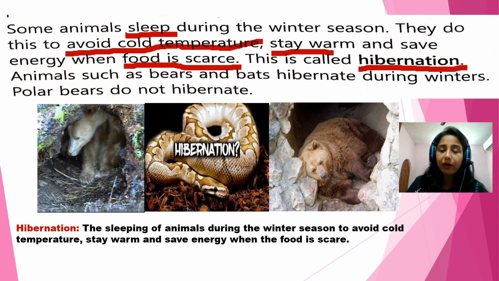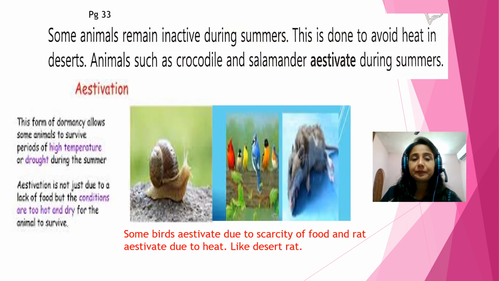Now there is one more paragraph. This is given on page number 33. Some animals remain inactive during summers. This is done to avoid heat in deserts. Animals such as crocodile and salamander estivate during summers. Now children, you can see some animals here, some birds and some animals. What they do, they estivate.